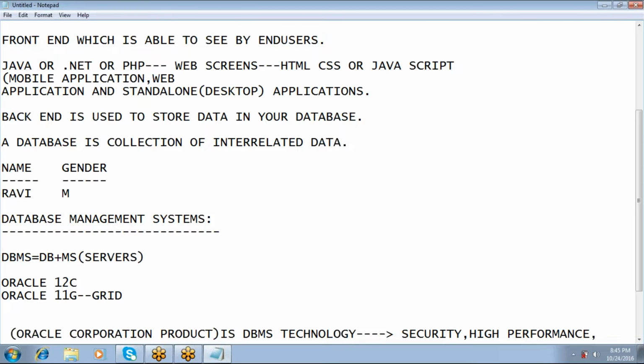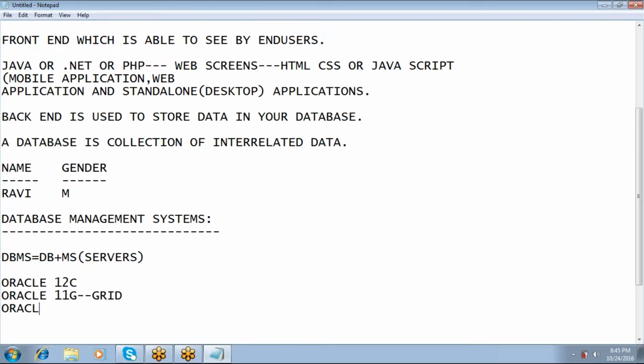We are frequently hearing words like power grids and water grids. Am I right? A power grid is nothing but a central location from where we can distribute power to n number of locations. In a similar fashion, Oracle 11G is a grid computing technology which supports distribution of your databases.